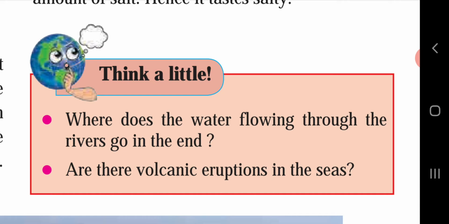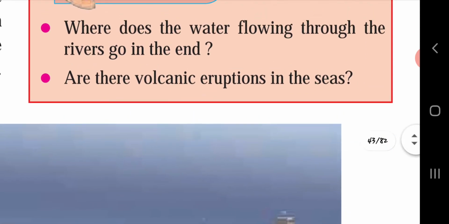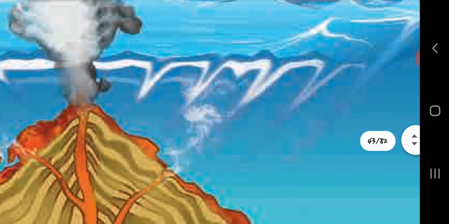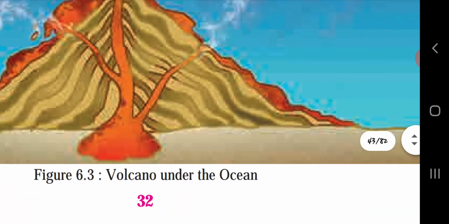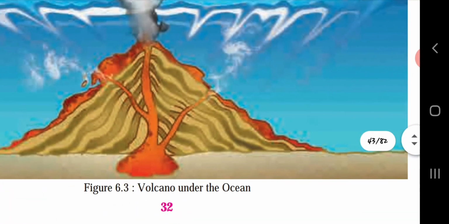Where do the rivers go in the end? The answer to this question can be that the water flowing through the rivers goes into seas or oceans in the end. Are there volcanic eruptions in the seas? Yes, there are volcanic eruptions in the seas. Here in the figure, you can see the volcanic eruption under the ocean. Figure 6.3, volcano under the ocean.